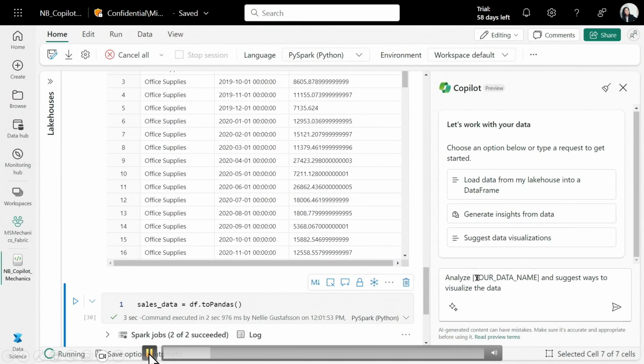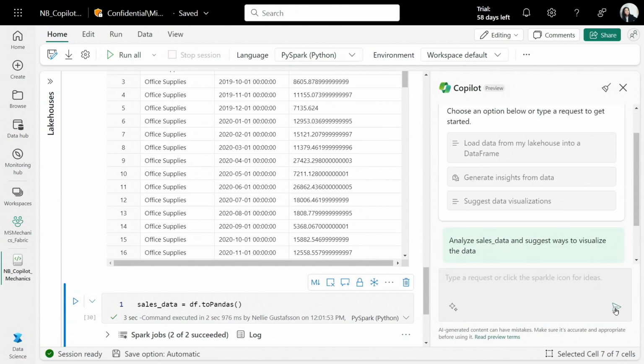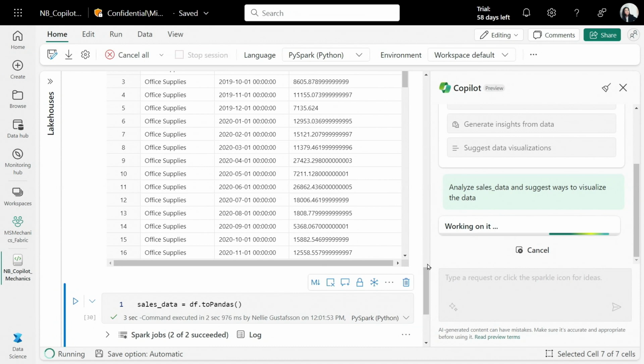So in this case, we can just say, let's suggest some data visualizations on top of this data that I just loaded in my data frame. I'm just going to replace the actual name in the static prompt with the name of my data frame. And then we can run this. What's going to happen now is that we're asking Azure OpenAI again, it's all powered by Azure OpenAI, to propose, using the large language models, some visualization specifically on this data.